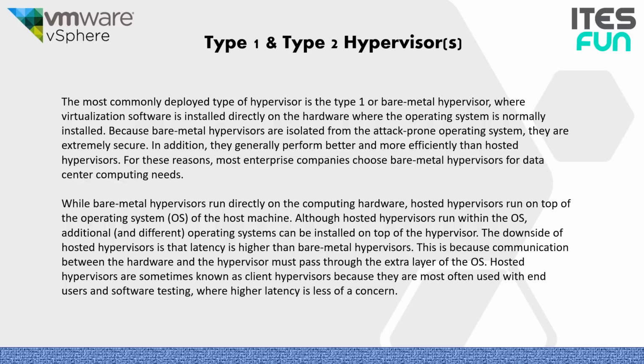This is because the communication between hardware and hypervisor must pass through the extra layer of OS. Hosted hypervisors are sometimes known as client hypervisors because they are most often used with end users and software testing, where higher latency is less of a concern.